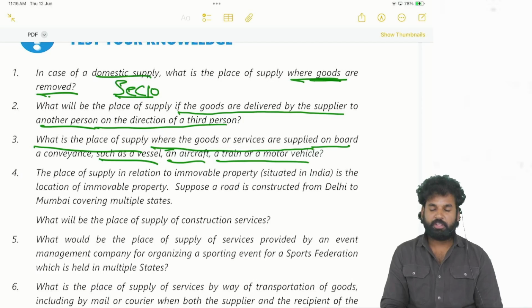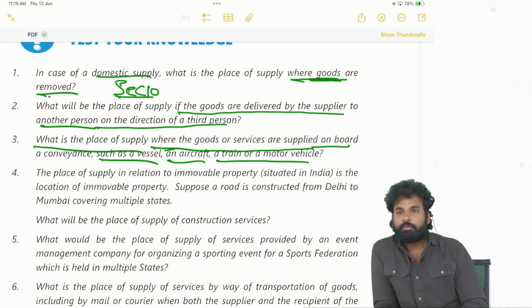There is a special subsection, no? Section 12 subsection 10. So you tell me what is there in it: services supplied on board a conveyance.